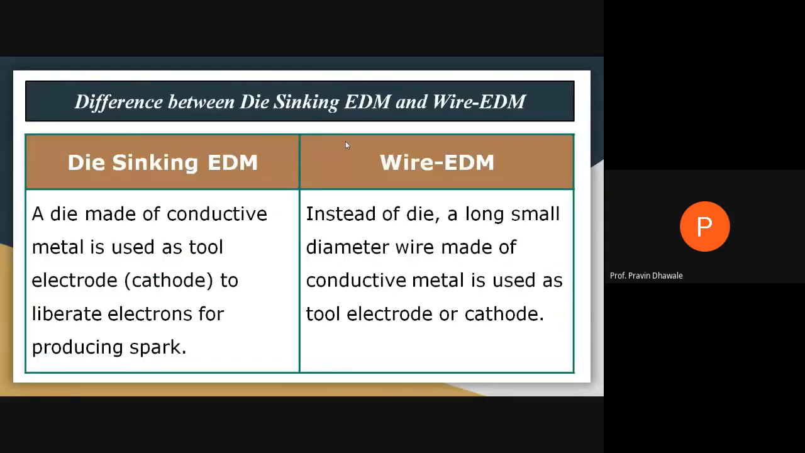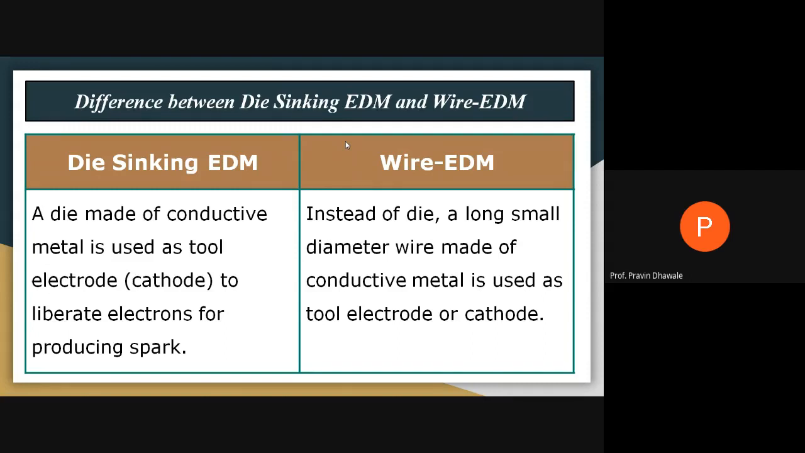Now you have to write the differences. While comparing die sinking EDM and wire cut EDM, the first point is related to conductivity. In die sinking EDM, a die made up of a conductive metal is used as a tool electrode, to which the negative supply of power is provided, so that the electrode acts as a cathode that liberates the electrons for producing the spark.